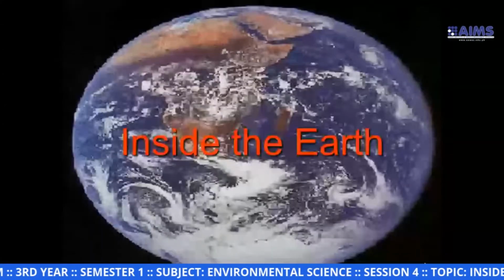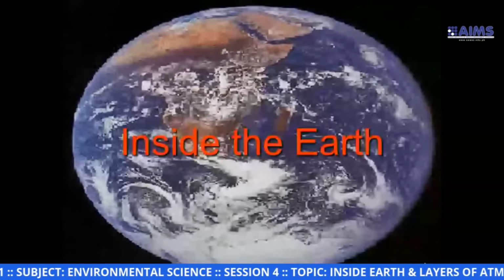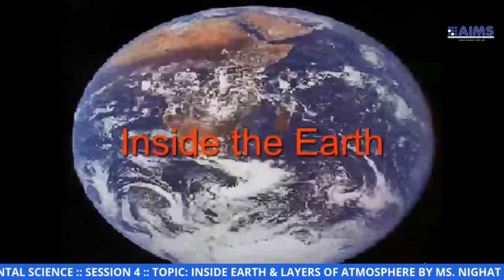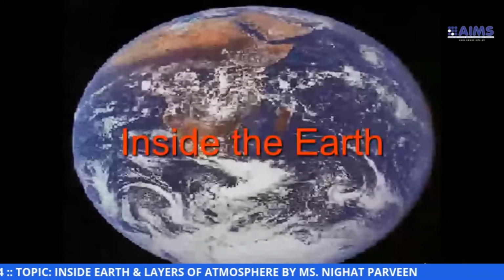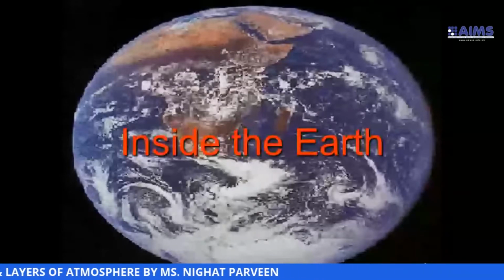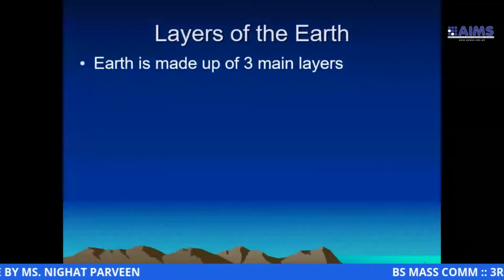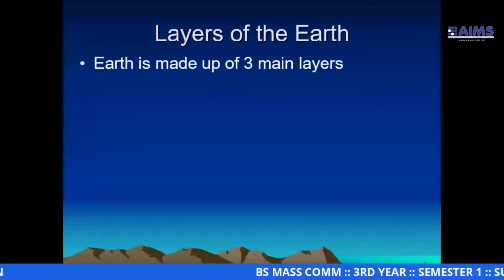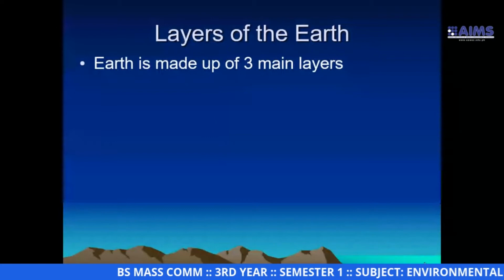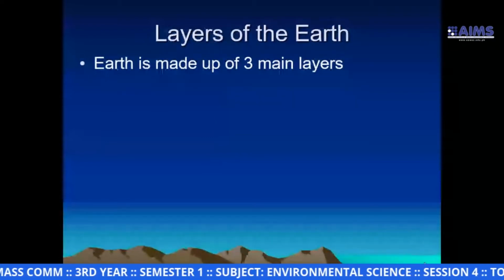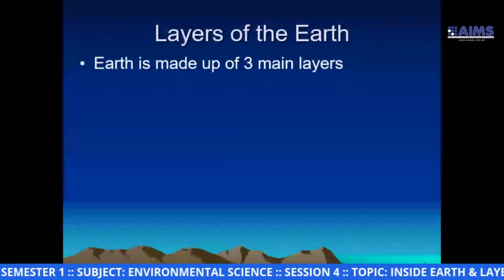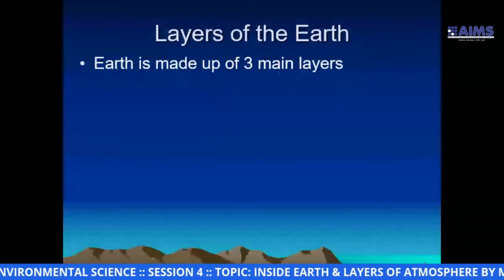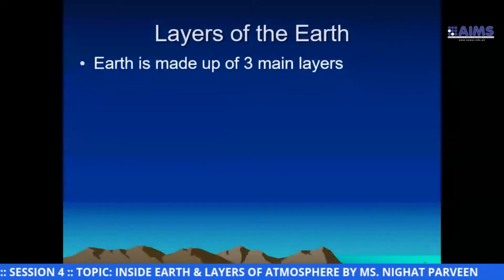The internal structure of our Mother Earth. If we look into the composition of Earth, we see three different layers. Our Earth is made up of three main layers. They are named differently, so they have nothing in common between them.